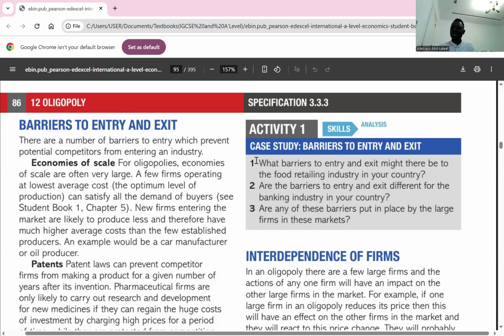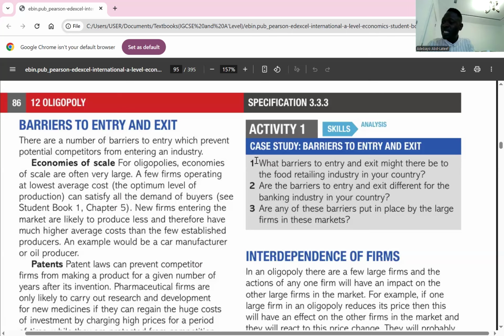So the next one is patents. A patent is a legal document granting an inventor exclusive rights to their invention. It simply means that because you have invented this product, you are given a specific period of time to recuperate the money you have spent. That means you are able to recover the cost of invention. Mostly governments do this, because they want to encourage firms to invest in research and development. That is why we have patents. And patents might be a hindrance to oligopolistic competition. Is it clear? Yeah. Okay.